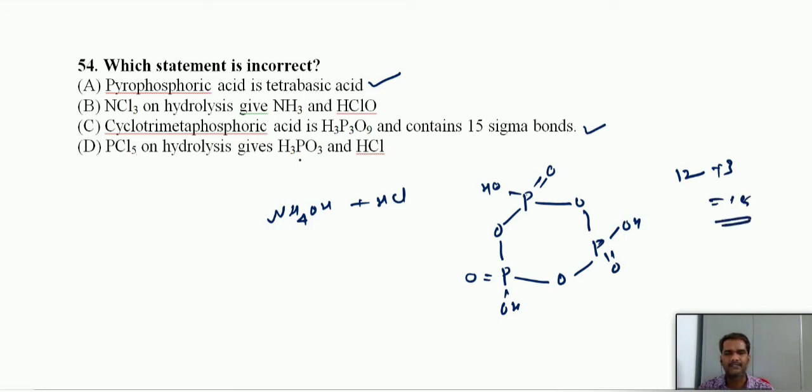PCl5 on hydrolysis gives H3PO3 and HCl. So PCl5 can give H3PO4, not H3PO3. So this should be the wrong one.